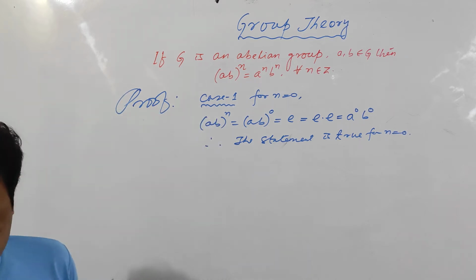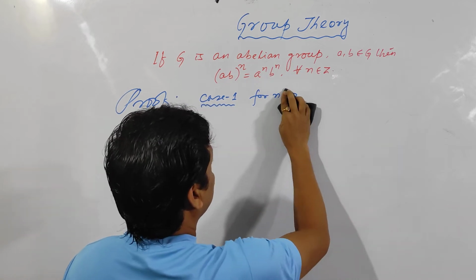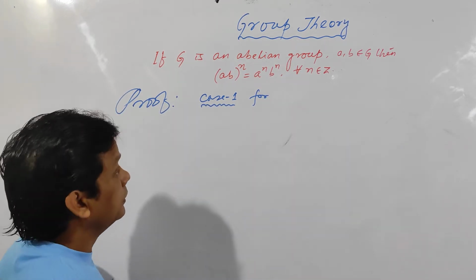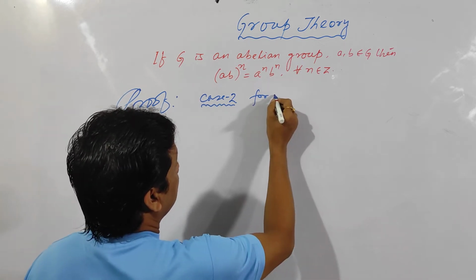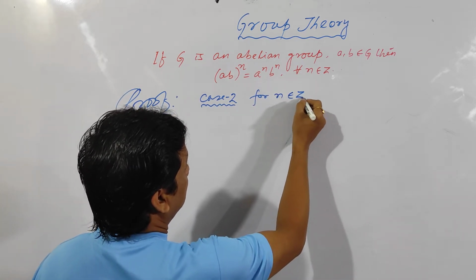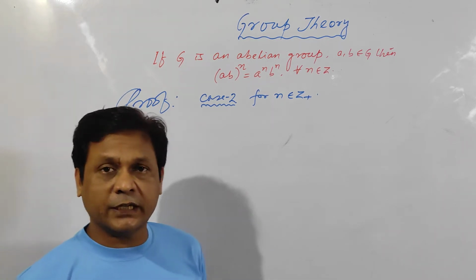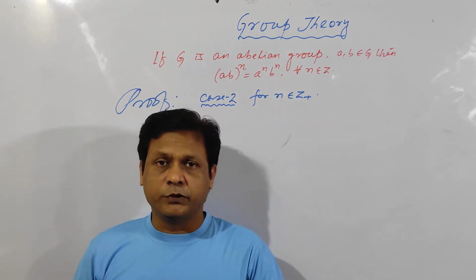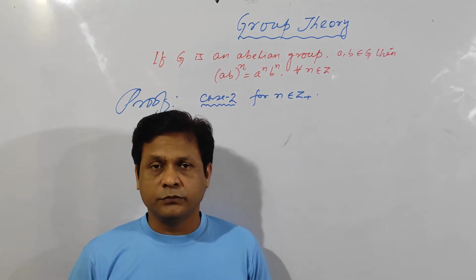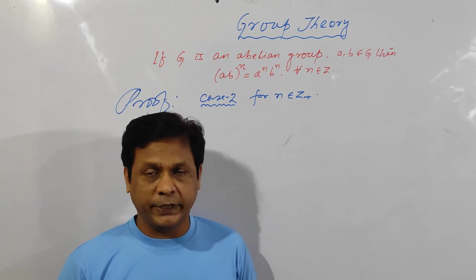Clear? Now, we will do the second case for positive integer. Case 2, for n belongs to Z plus. That means n is any positive integer. So, this can be proved by method of induction. And in method of induction, already it is known to you. You should first assume that the given statement is Pn.